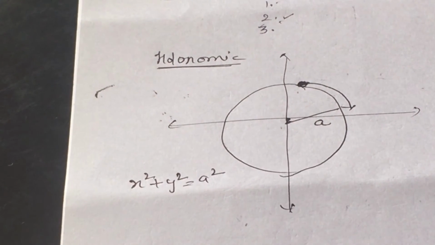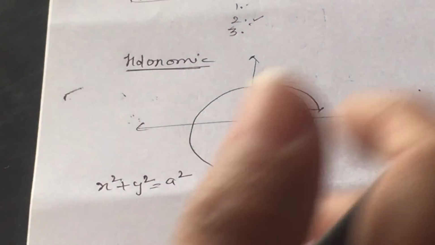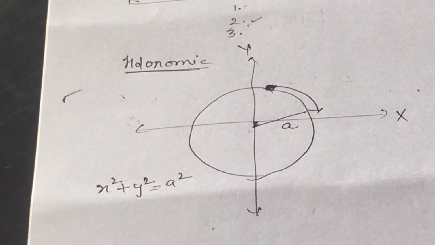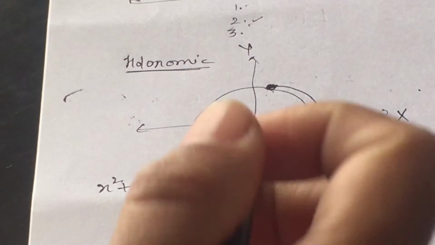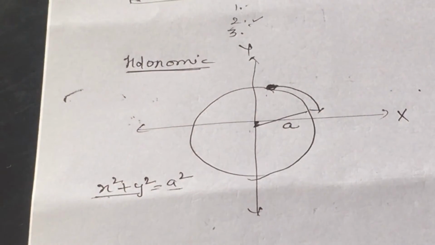That is the mathematical equation or representation of a circle, where a is representing the radius and x and y are representing the particle motion or the circumference at different intervals of time in which the particle is moving. In this equation, the left hand side is equal to the right hand side.